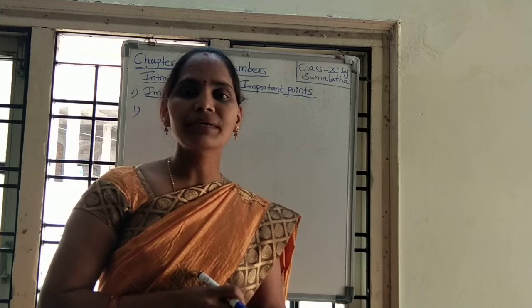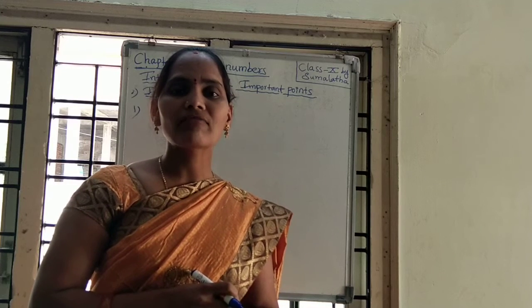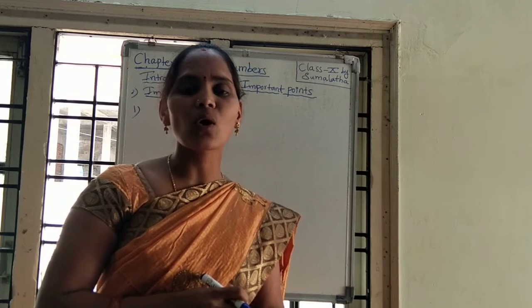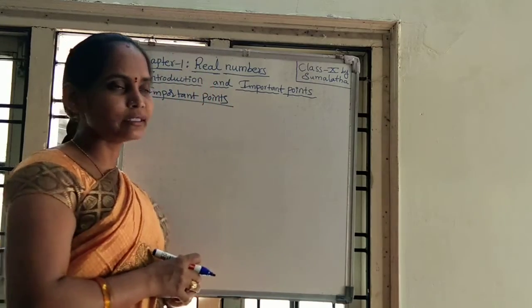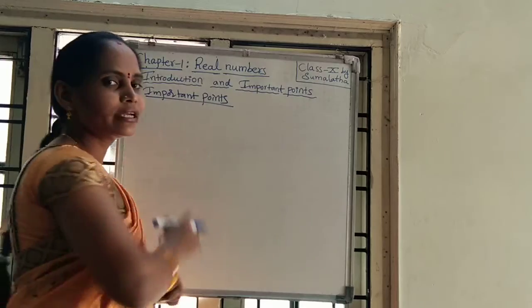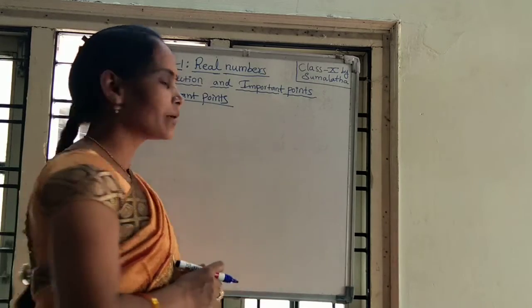a is equal to bq plus r, where 0 is less than or equal to r, which is less than b. Okay, that is the first point. Shall I write here? Otherwise it will take time, right?